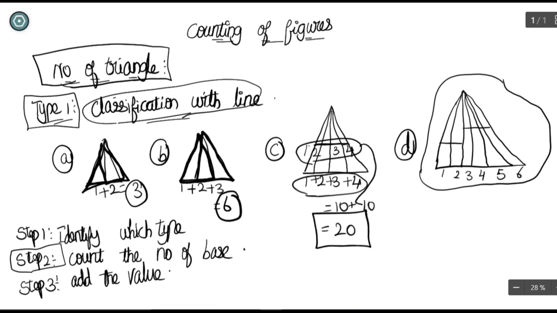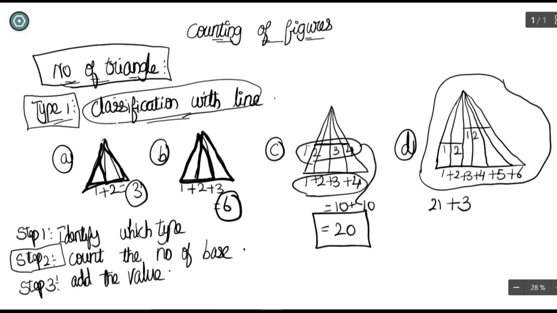So 6 bases are at the same depth here. You are just going to count these 6 numbers: 1 plus 2 plus 3 plus 4 plus 5 plus 6. The answer you get here is 21: 1, 3, 6, 10, 15, 21. Plus there are 2 bases at some depth here, so you count it as 1 plus 2, which is 3 here. And there are 4 bases at another depth here.